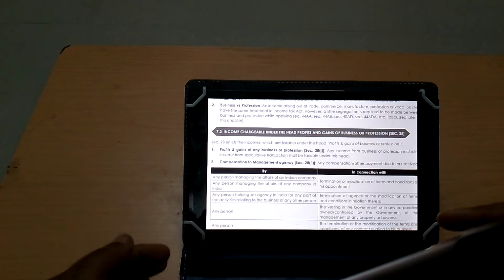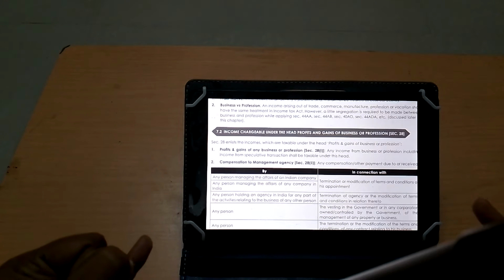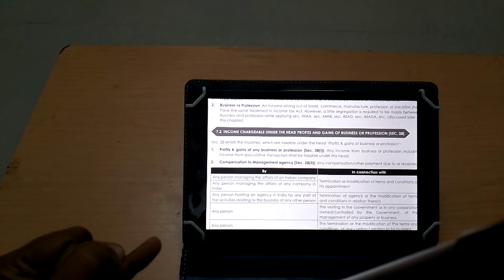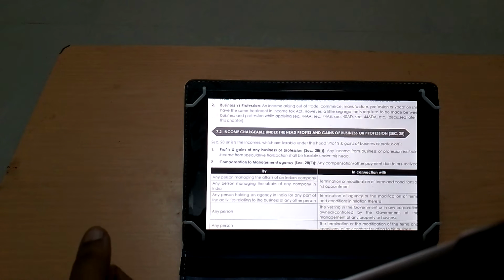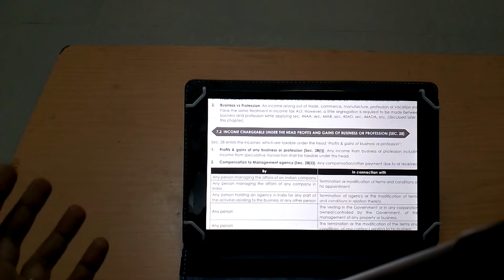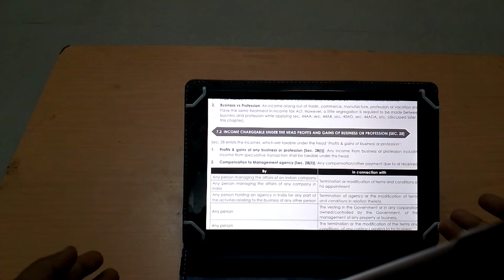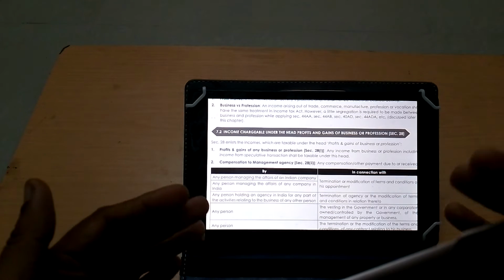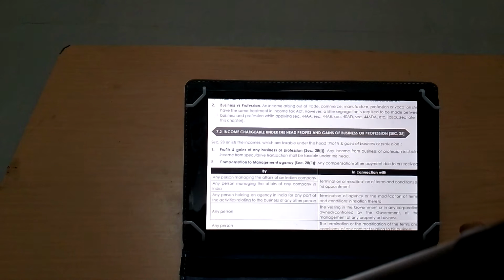If the price rises, it will be a loss for A, and B will get the benefit. And if the price falls, then A faces the profit and B faces the loss. So they come together to make an agreement to purchase or sell the commodity at a future predetermined price. Okay, so this is called speculative transaction, speculative business.